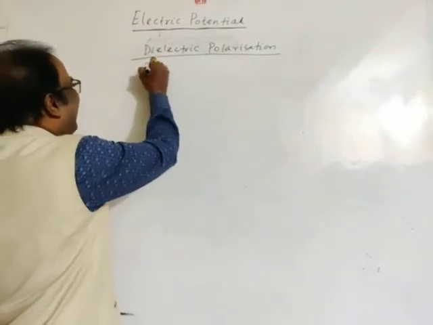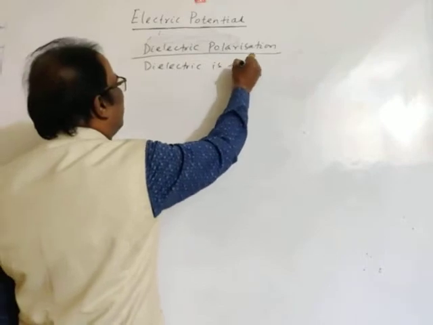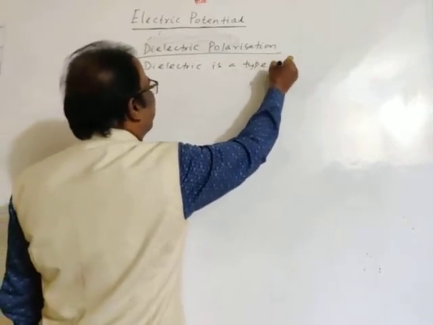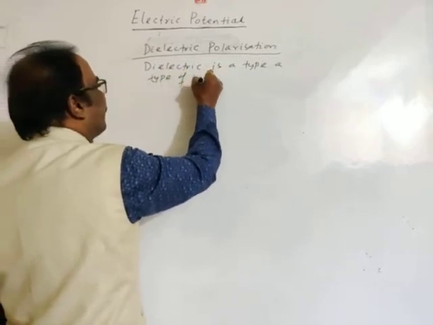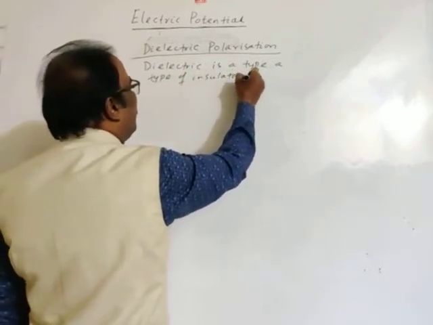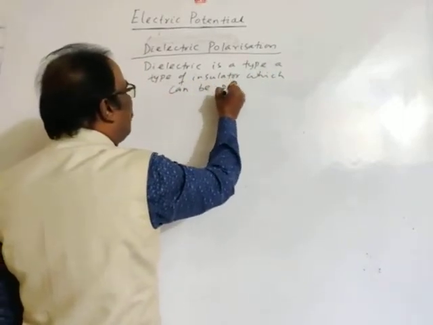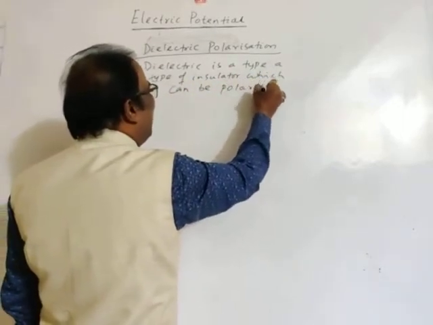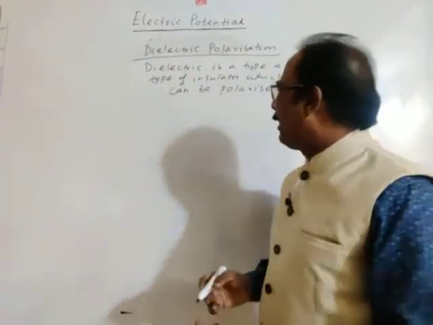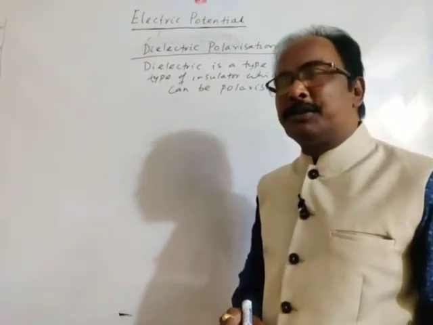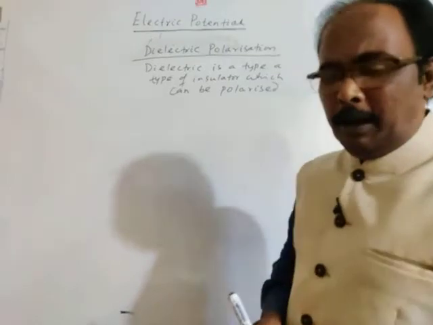Dielectric is a type of insulator which can be polarized. Moreover, a dielectric medium means an insulating medium, but it can be polarized.